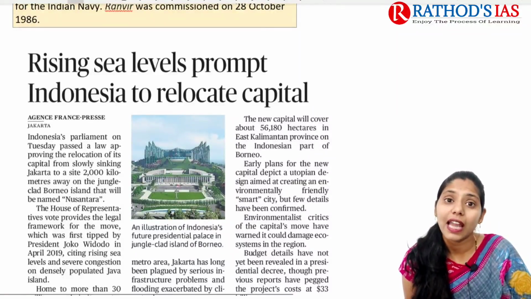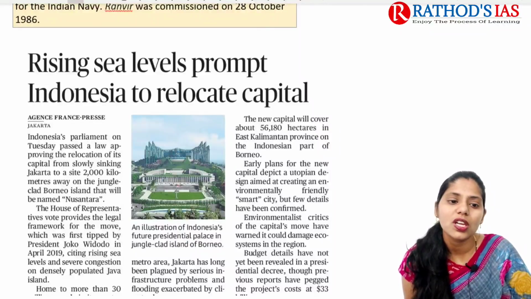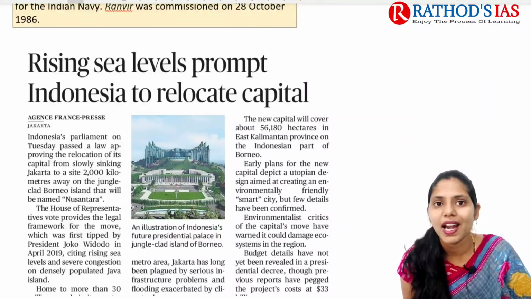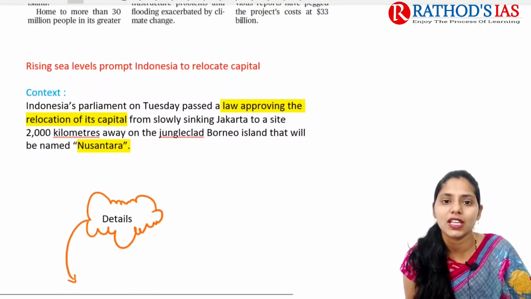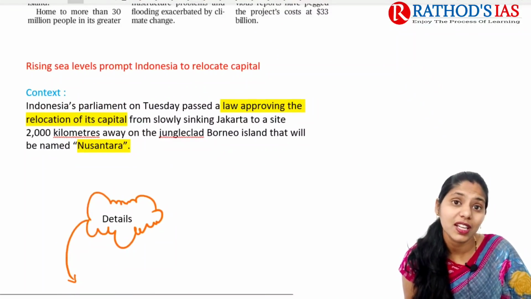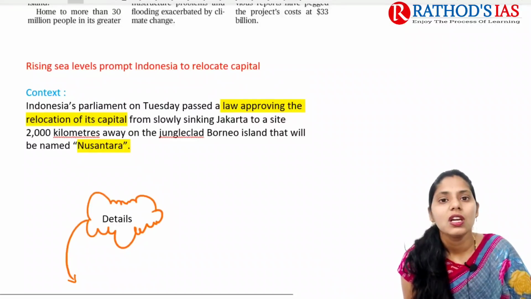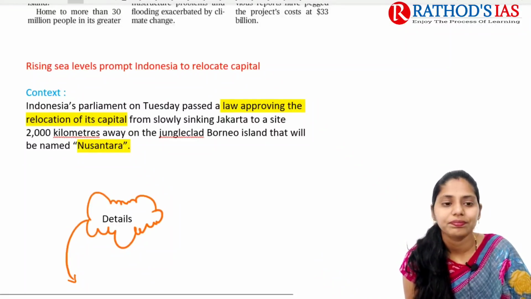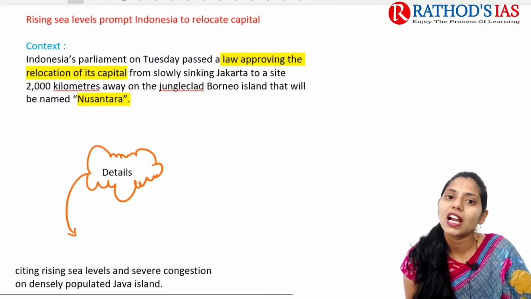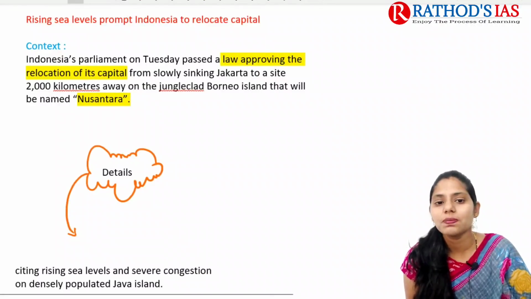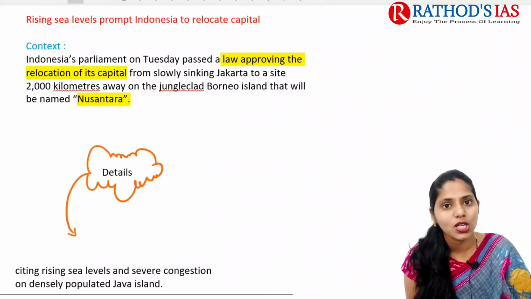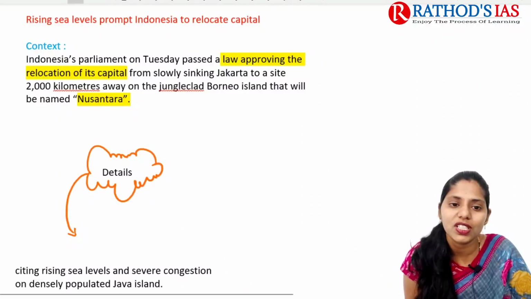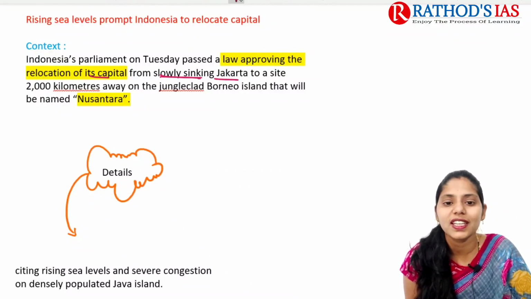It is regarding the capital of Indonesia. So recently a bill in the Indonesian Parliament was passed for shifting of this capital. Because this is in the news, let us try to see this topic in great detail. So here we can link this topic with environment and ecology because of the increasing sea level rise, right? So if you see the context, it mainly says that Indonesia's parliament passed a law approving the relocation of its capital from slowly sinking Jakarta.